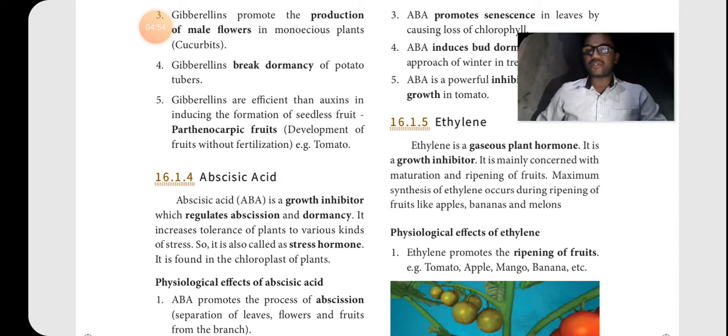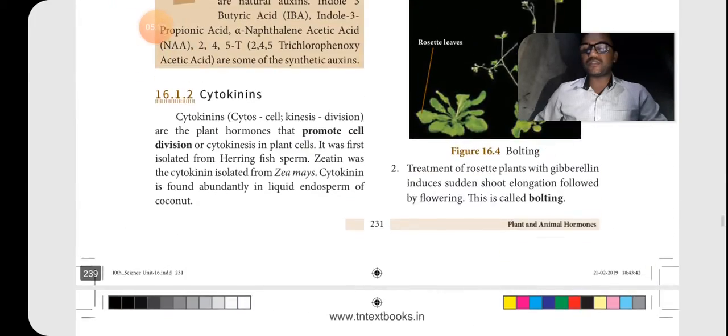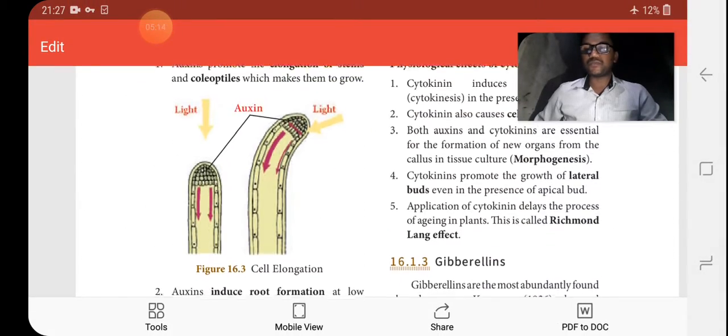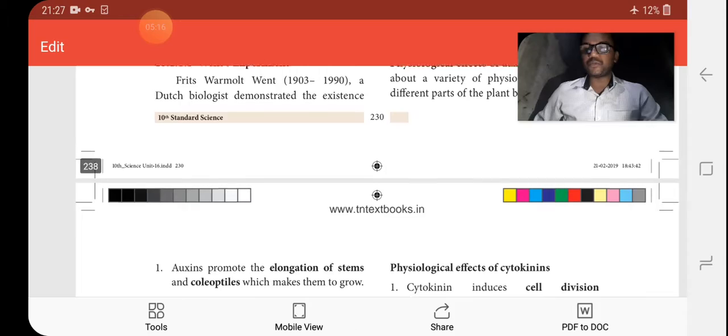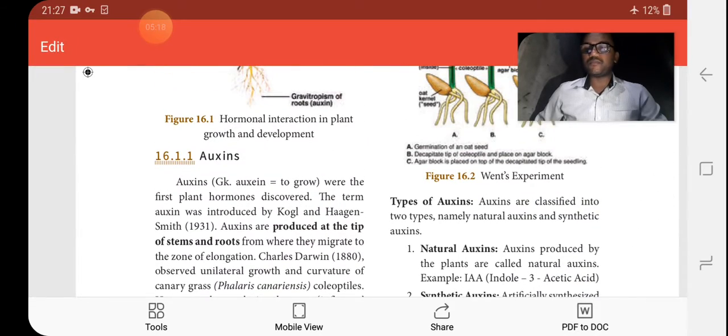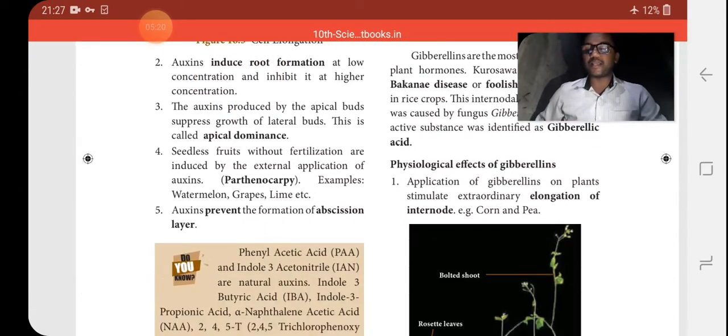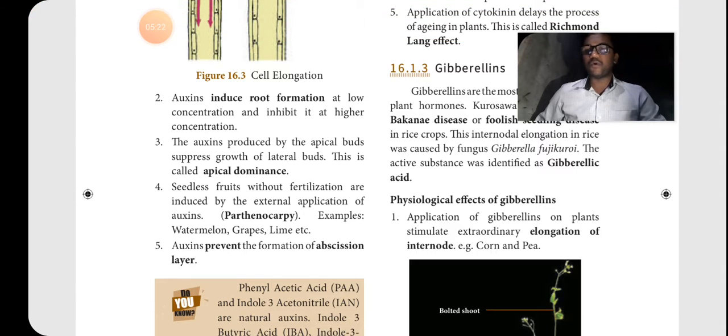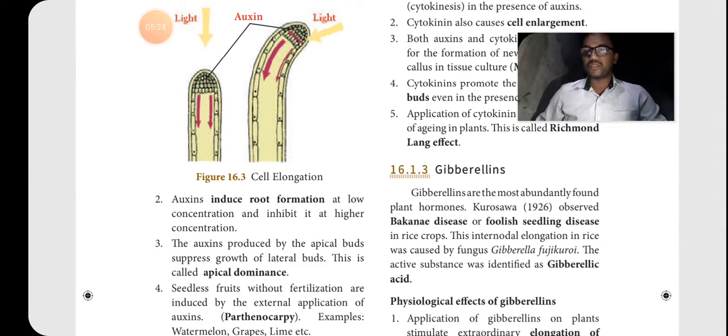Then the previous topic, gibberellin. By which fungus was it found? Gibberella fujikuroi. It is from this fungus that gibberellic acid was found first. Then by what disease were gibberellic acid or gibberellins found? Bakanae disease. These are inside the book.